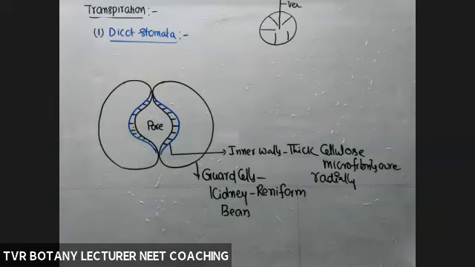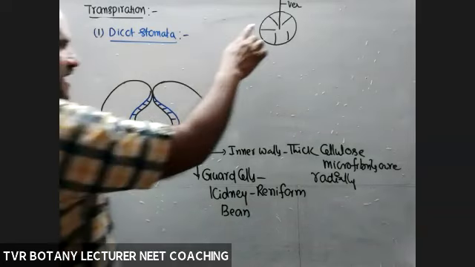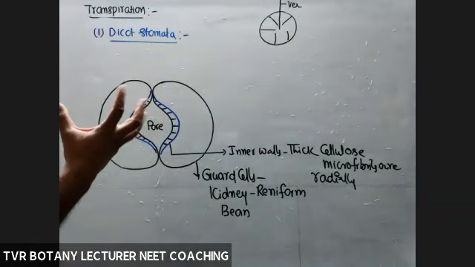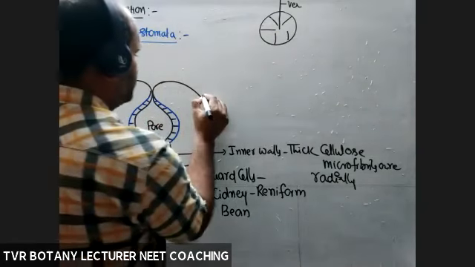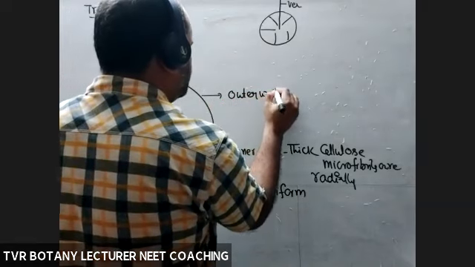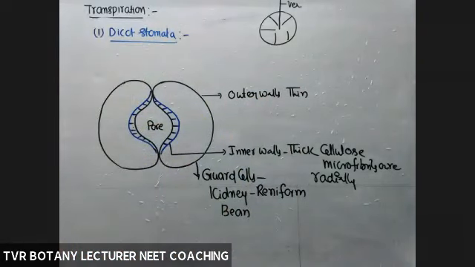Radially arranged microfibrils play an important role in opening and closing of the pore. If they were vertically arranged, it would be a tough task to regulate opening and closing. Next, the outer walls are thin, with thin microfibrils also present.